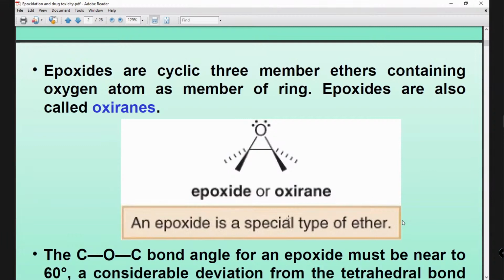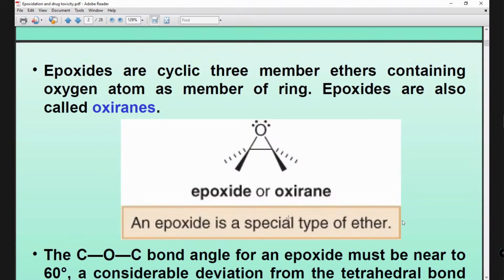If the alkene, or the molecule, contains a double bond with a long chain, it can form the epoxide. So we are taking many unsaturated fats, for example olive oil. It also has a carbon-carbon double bond. And the protein molecule peptide, the C-N bond, is partially a carbon-nitrogen double bond.